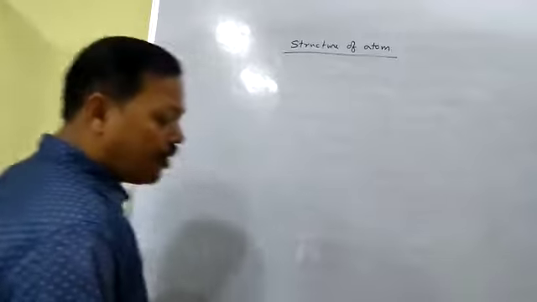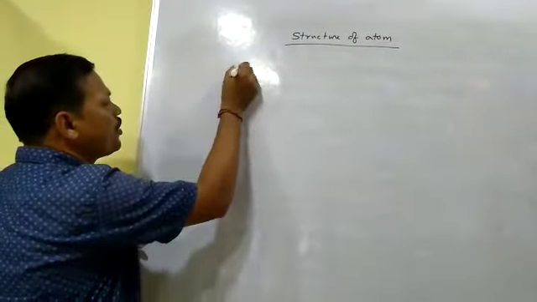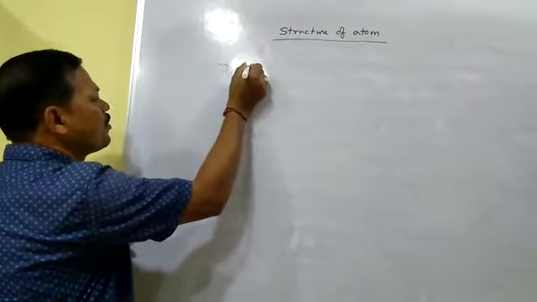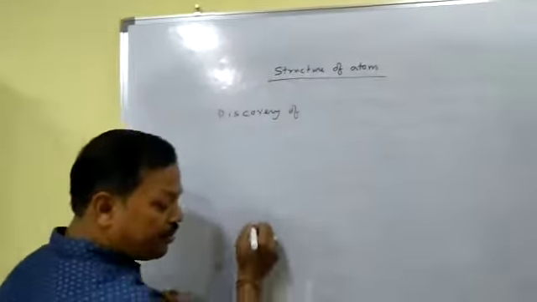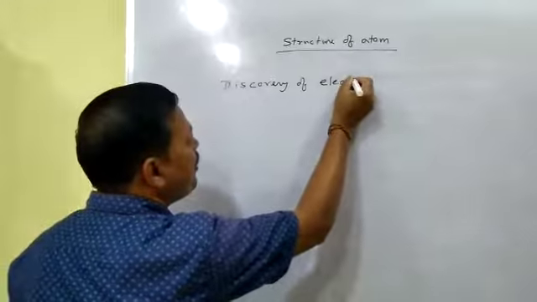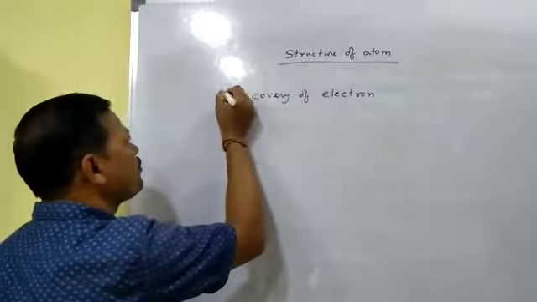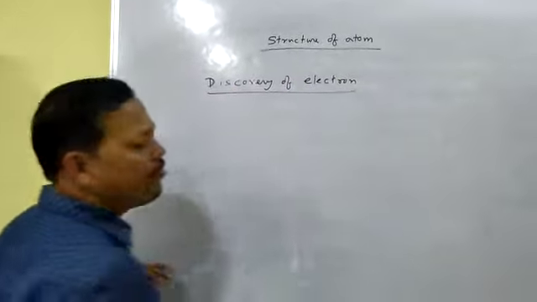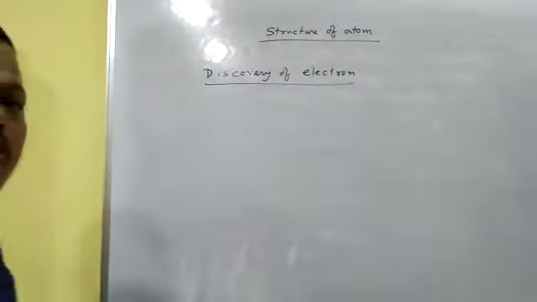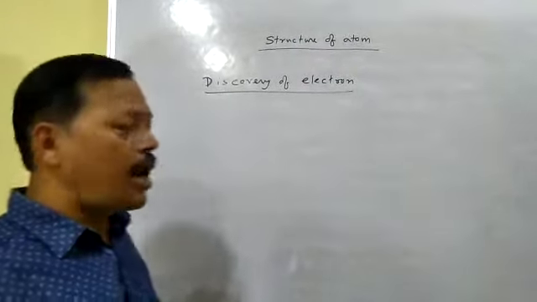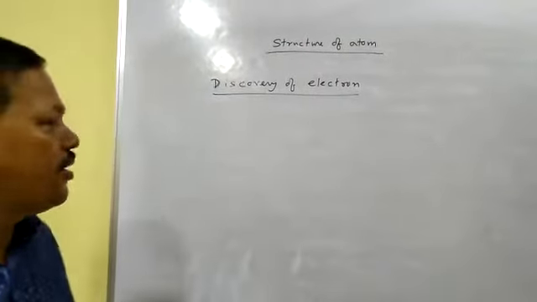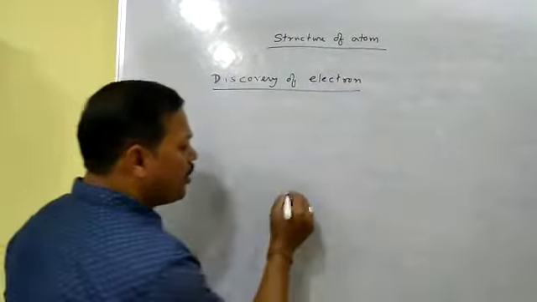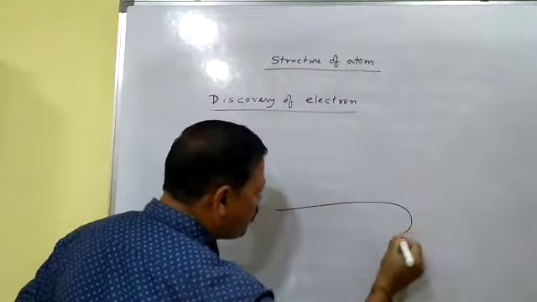So first thing I will give you about the discovery of electron. First time I will do electron, after that I will do proton. So how the electron was discovered? I mean, how the scientists got the idea about the electron particle? Actually, they carried out one experiment which is called